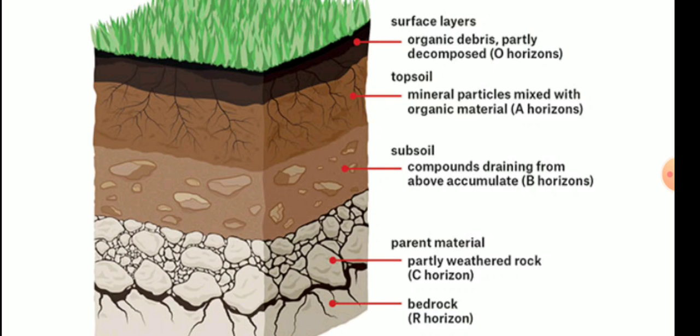Again, you can see these are the vertically arranged layers of the soil. You can see different layers of the soil, arranged in this vertical section. It is differentiated on the basis of the colors as well as the size of the particles. The first layer is comprised of very fine particles, then as we move downward, the size of the particles keeps on increasing. Clear? So this is about the soil profile. You can read this diagram carefully and then we will be moving forward.